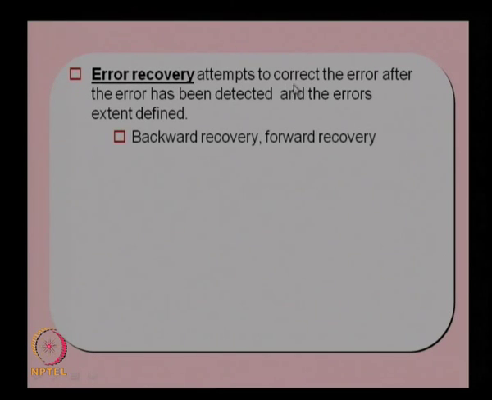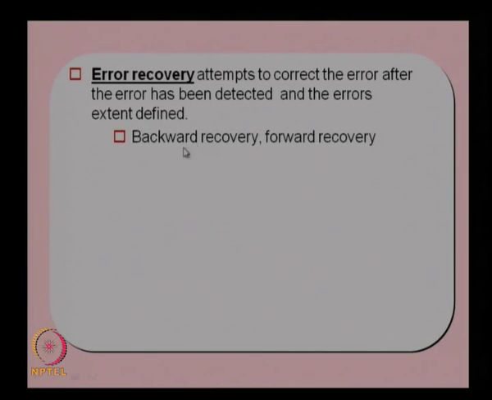Another one is error recovery. Error recovery attempts to correct the error after the error has been detected and the error's extent defined. So, once the error has been detected and its extent defined, then it will start recovering from this error. So, there are many ways of doing it: backward recovery or forward recovery. Backward recovery is basically, it will go back to its previous state where there was no error and then try to take that data and then go ahead with that data and continue its calculation or continue the processing.